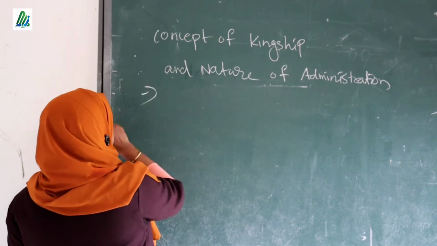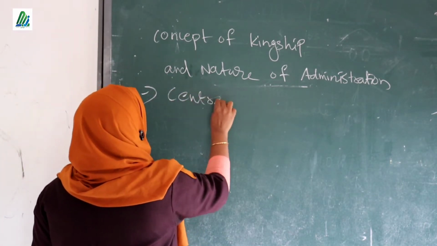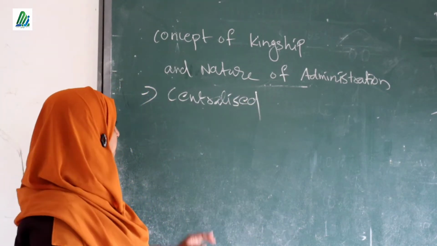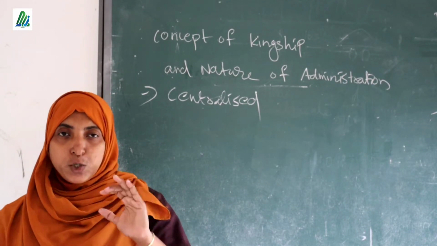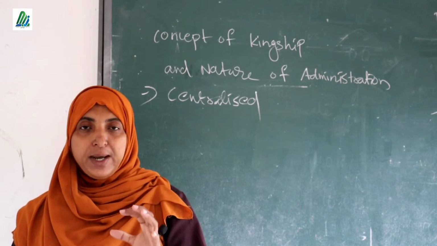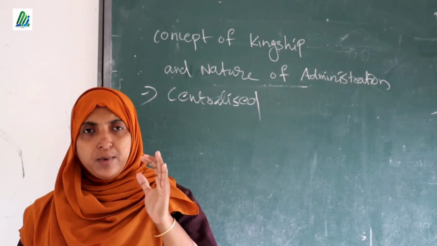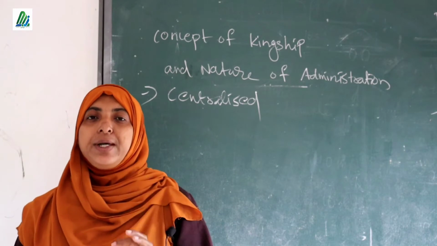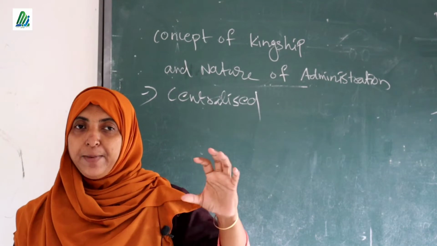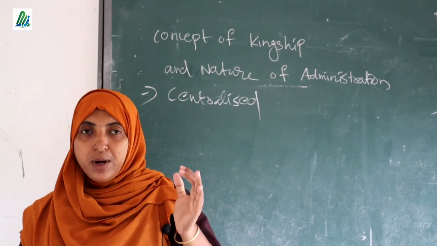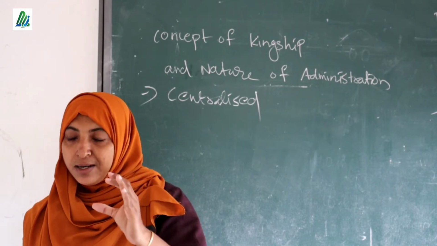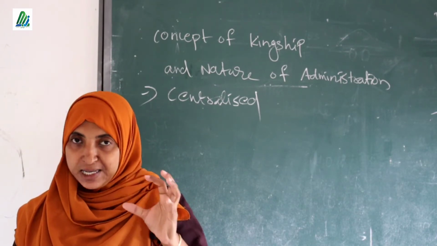The first point is that they followed a centralized administration. That means all the power is vested in the hands of one particular king or ruler. He has the duty and the power to regulate and control all activities taking place in his own country. All power is entrusted to that particular king. He followed a particular system of administration in all parts of his country. That is known as centralized administration. That means the center was the king himself.